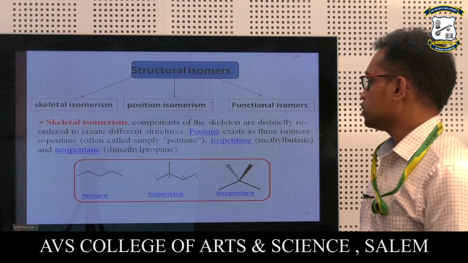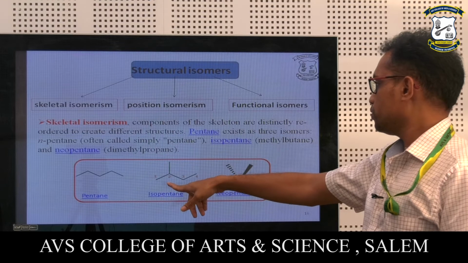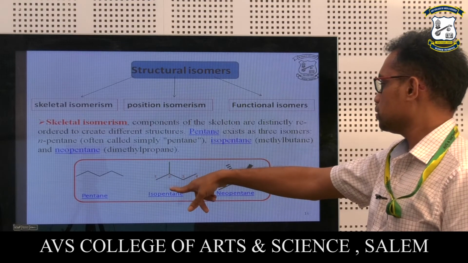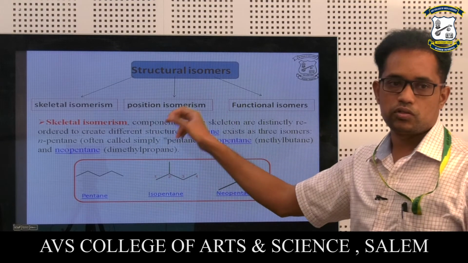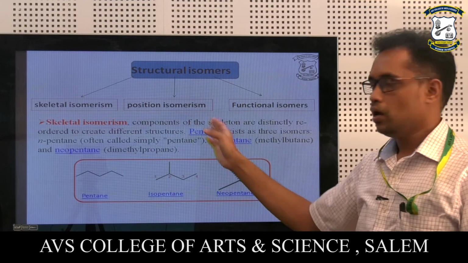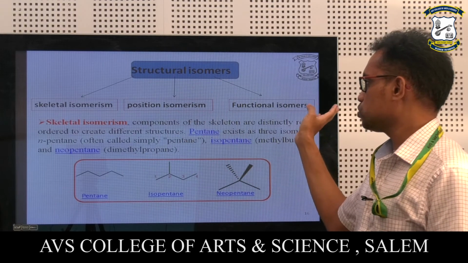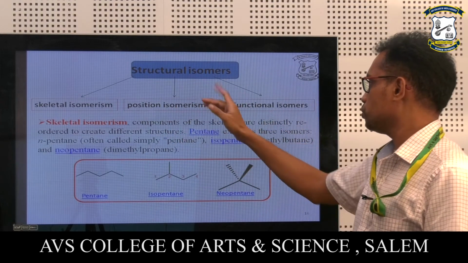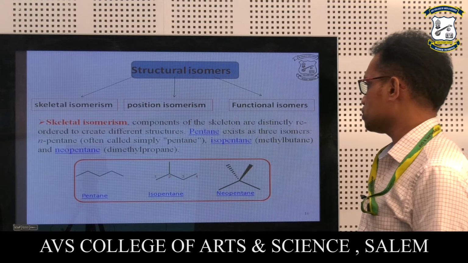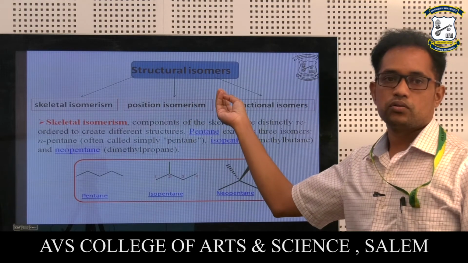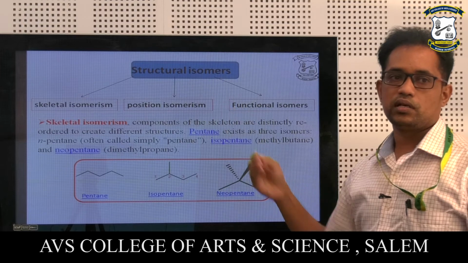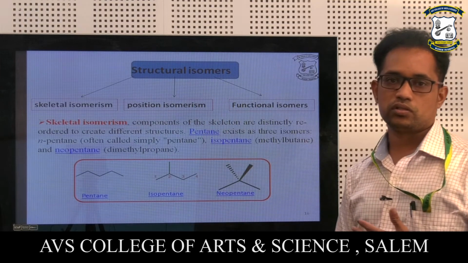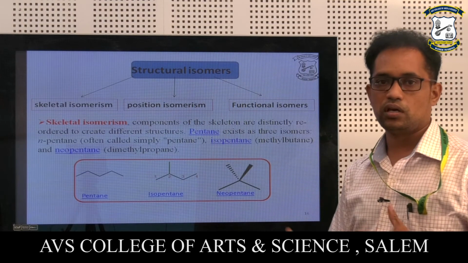So structural isomerism, here they have given small examples: pentane, isopentane, neopentane, and these are all the different isomers for structural isomerism: skeletal, position, as well as functional isomerism. So what is skeletal isomerism? The skeleton is distinctly reordered to create different structures. So in order to create the different structure, they are getting reordered.